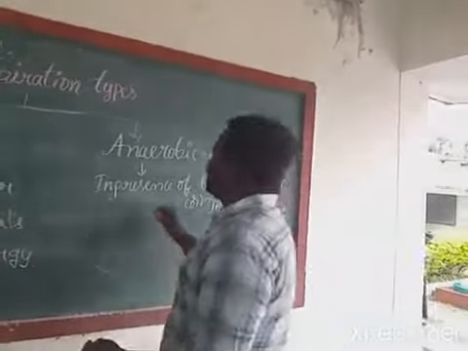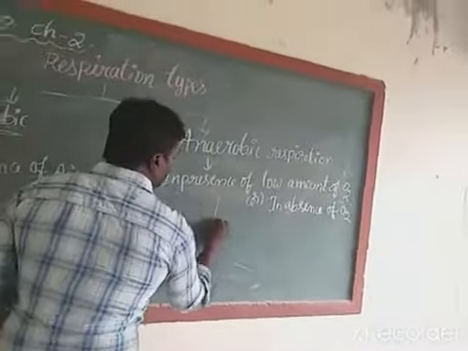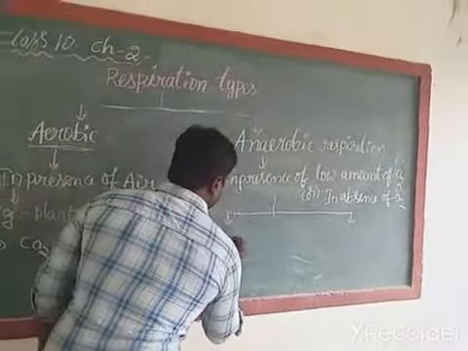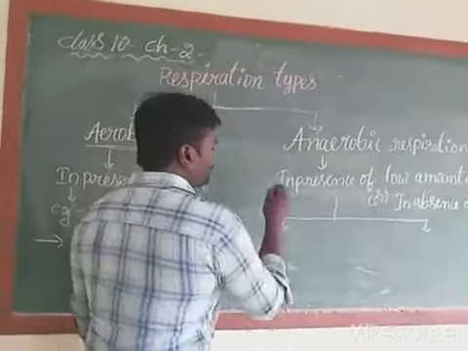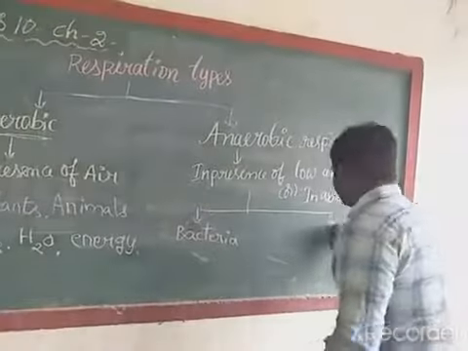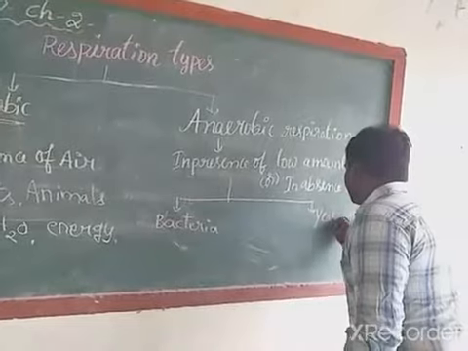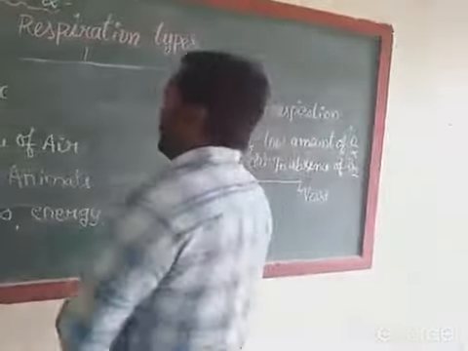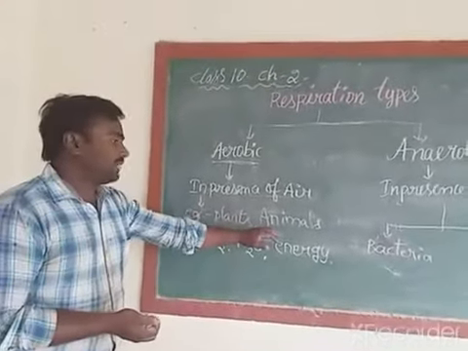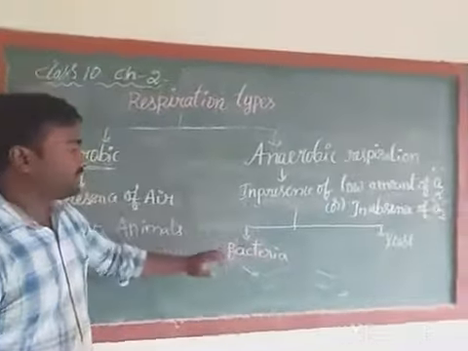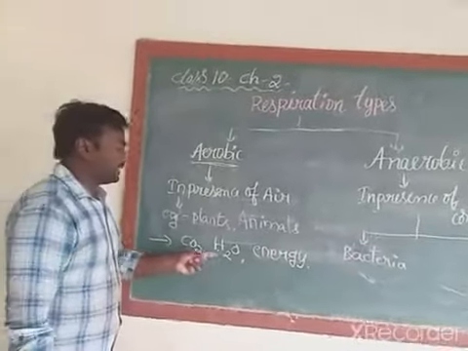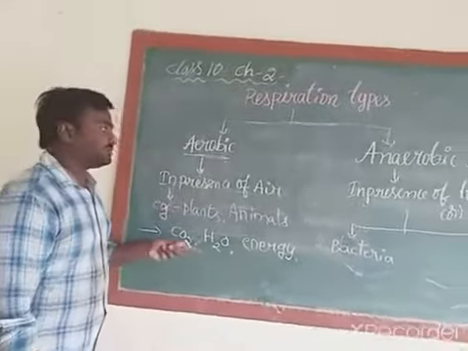Generally we can see this anaerobic respiration in bacteria and yeast. Where do we observe it? We can see this anaerobic respiration in bacteria and also in yeast, while aerobic respiration is observable in plants and animals. In plants and animals, carbon dioxide, water, energy are produced as products.